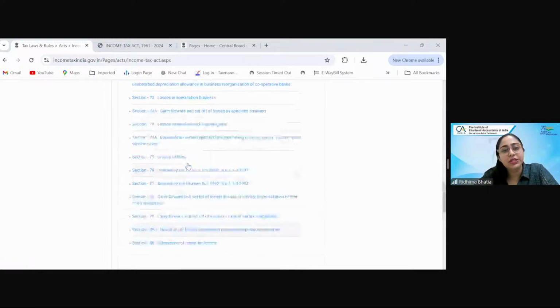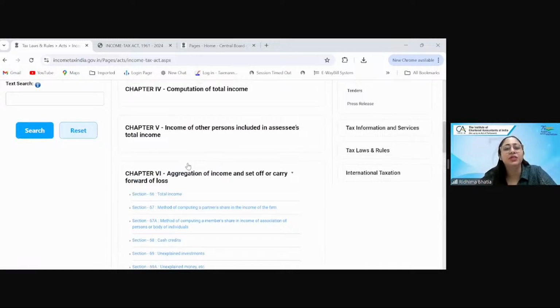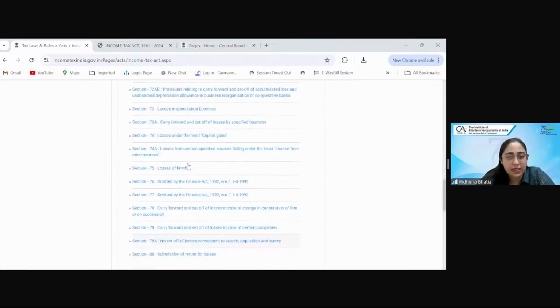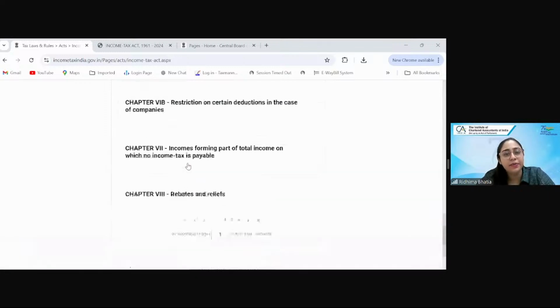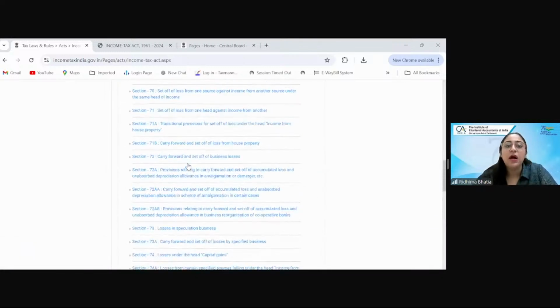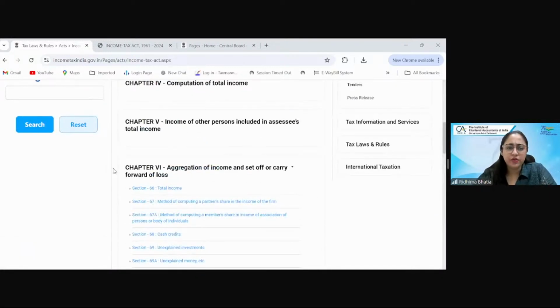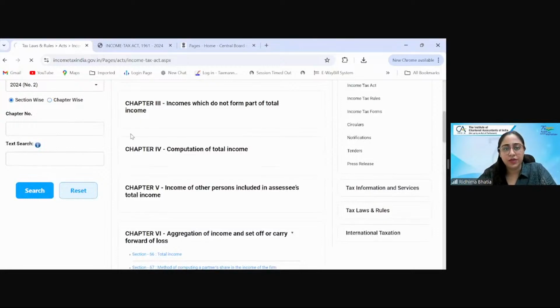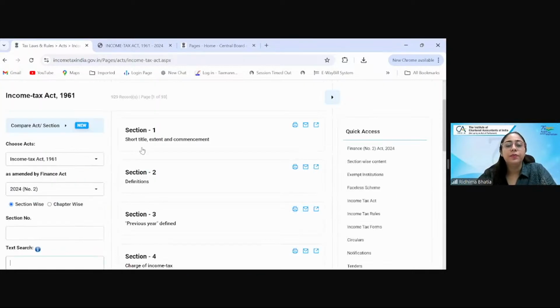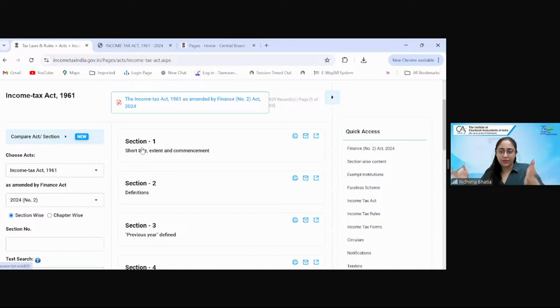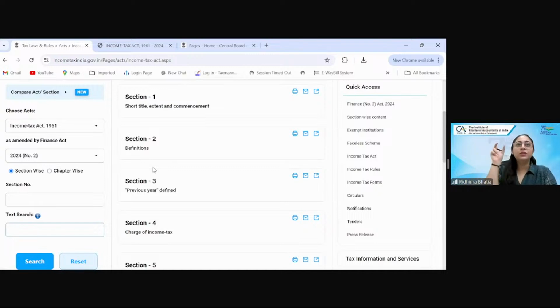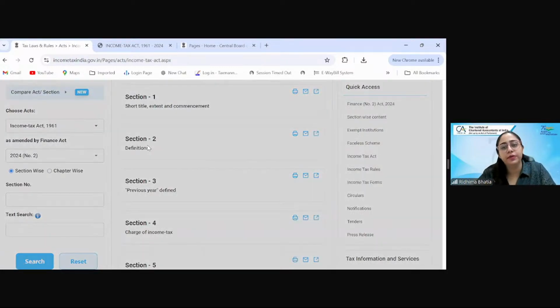So these are all sections related to that chapter. Do we have to remember the chapters? Most of the places where there is a chapter reference, it is chapter 6A, which is your deductions. Then there are chapter references to TDS, which you can refer to. Otherwise, as such, you do not have to remember the chapter. Now coming to section wise. This is a section. Each chapter has multiple sections, and then there are sections with subsections, etc. But how do we understand what is a section, what is a subsection, what is a clause, what is a subclause? So this is how you will read it.